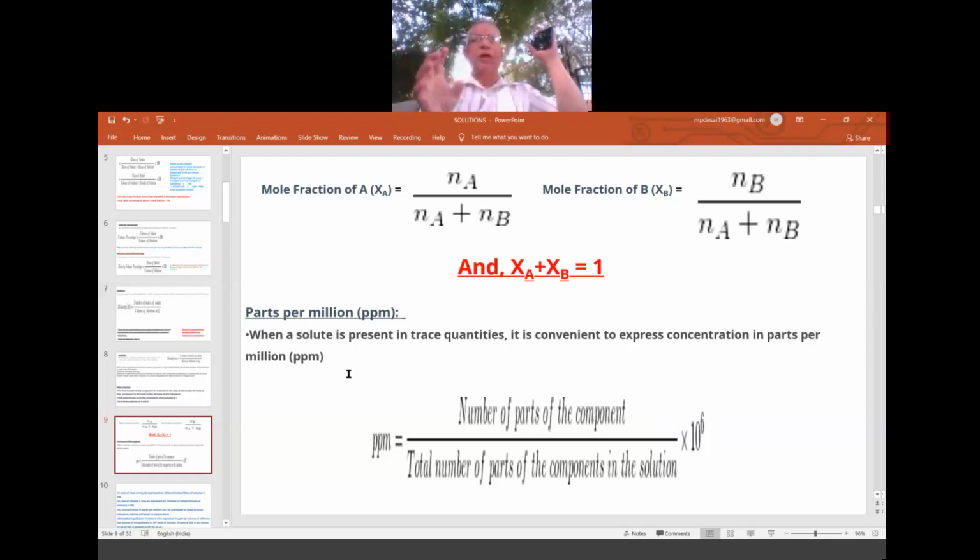Everything is sealed. So all this knowledge will be helpful when a particular sample or quantity is present in a small quantity, trace amount. That time ppm is the best way. So ppm equals what? Number of parts of the component by total number of parts of all components in the solution. What is the total number? It is parts per million, no? So that is why it is multiplied by 10 to the power of 6. So that gives you the ppm.